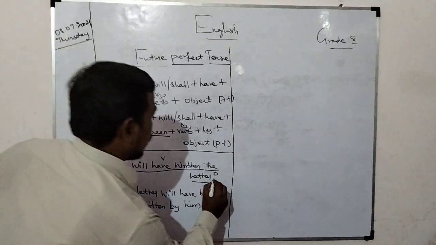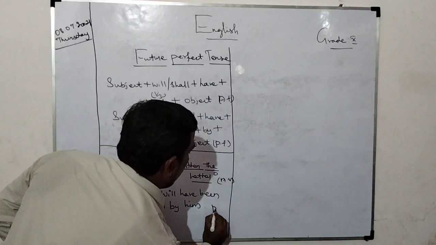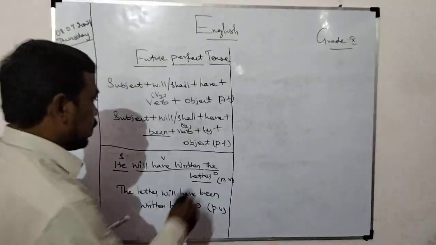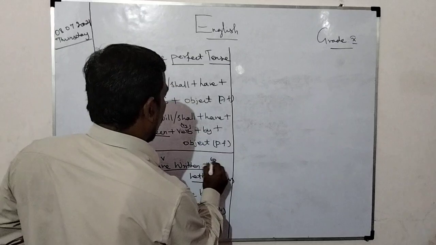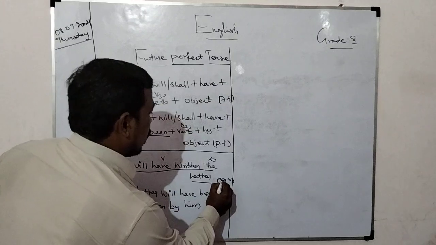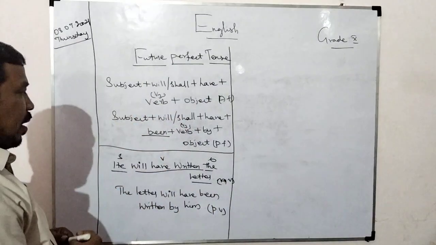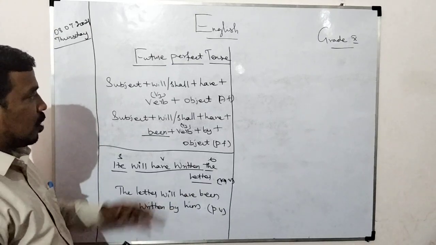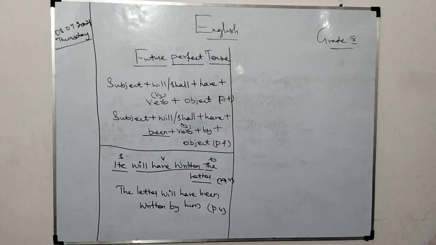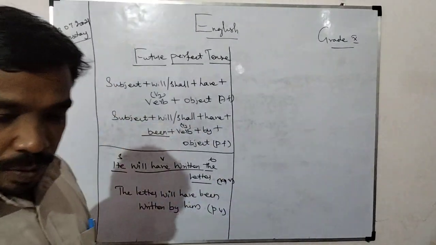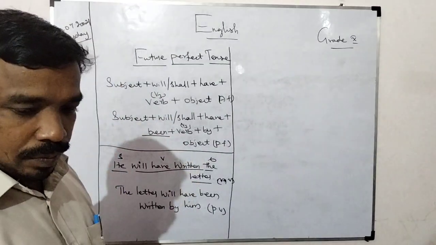So this is active voice, this is passive voice. What I did was interchange the object into the subject. The letter is the object, so it becomes the subject. Then the same helping verb will have, then be form, V3 form of verb, by plus object. Write fast.